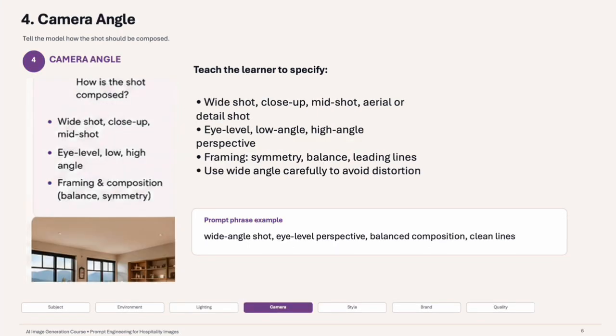The fourth component is the camera angle. The camera angle determines how viewers experience the image. Examples could be a wide-angle shot, a close-up shot, eye-level perspective, low-angle shot, drone view, bird's eye, magazine-style composition. The right angle can dramatically increase the perceived value of a product or property.